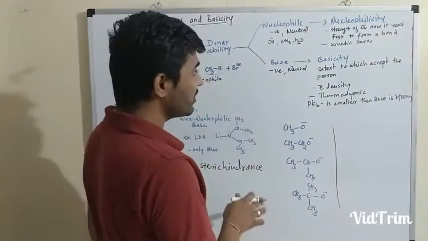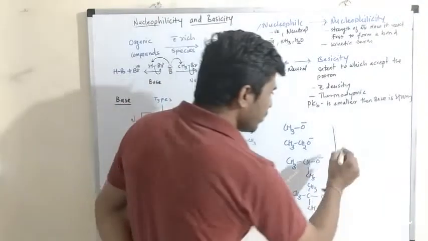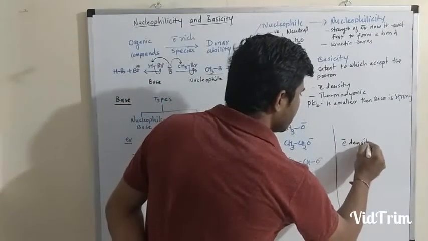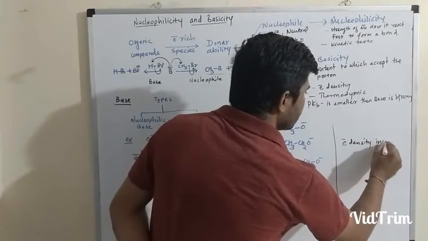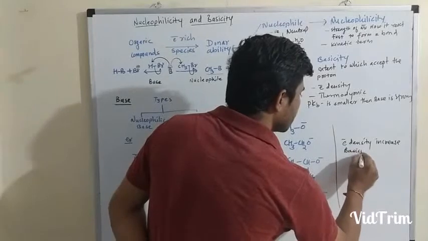As I said earlier, basicity totally depends upon the electron density. As the electron density increases, basicity also increases.